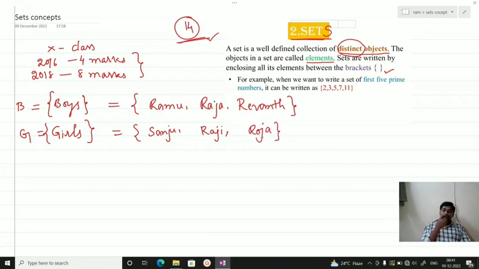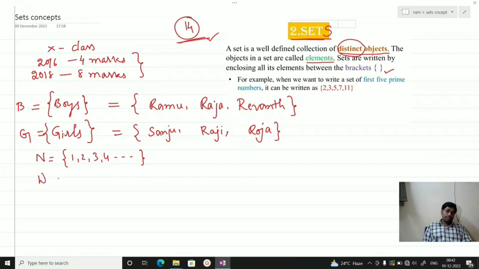All of these are the elements present in that particular set. In numbers, natural numbers start from 1, 2, 3, 4 and so on. Natural numbers are well defined and they are elements in a set.